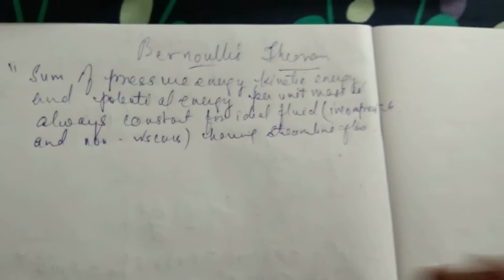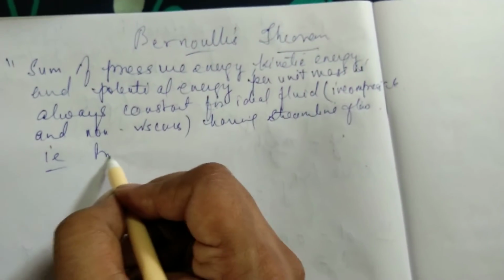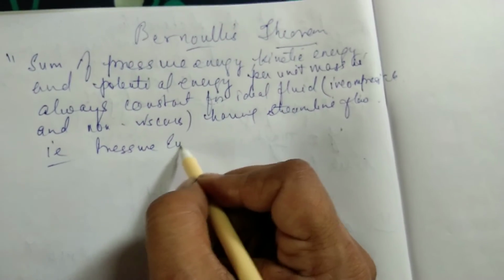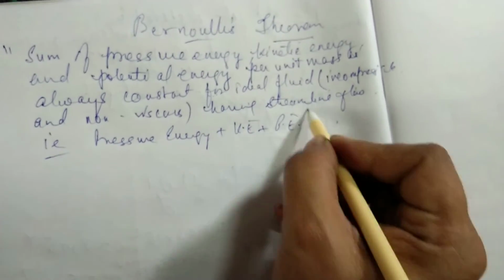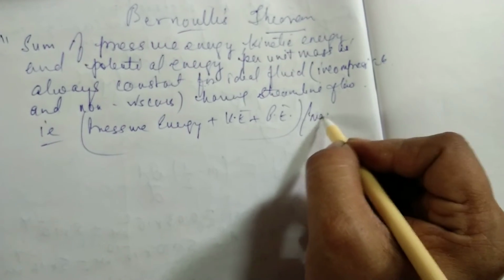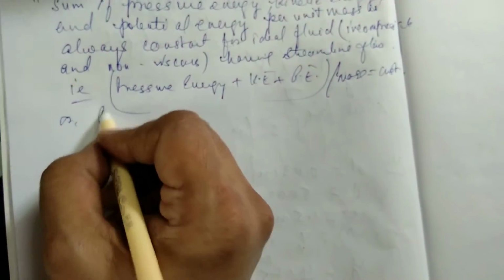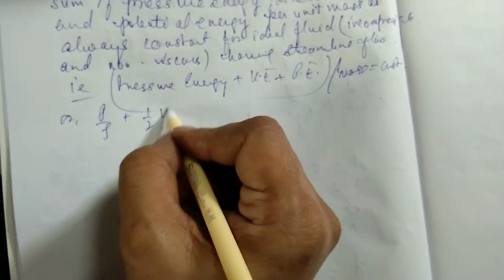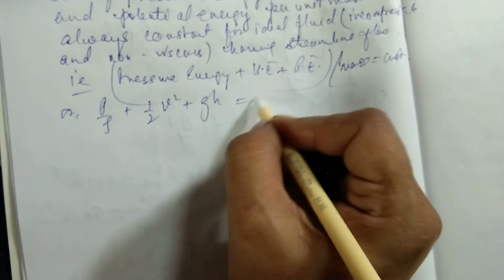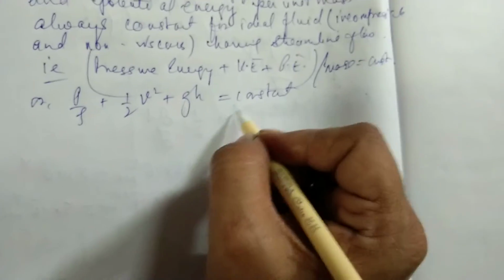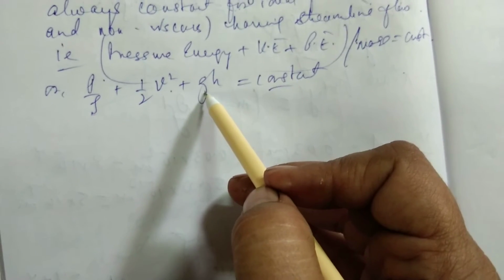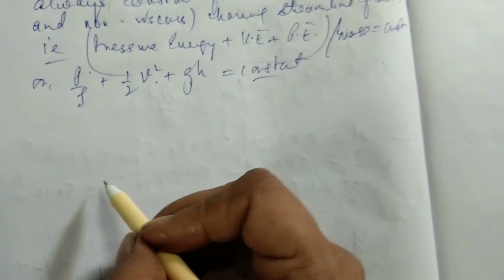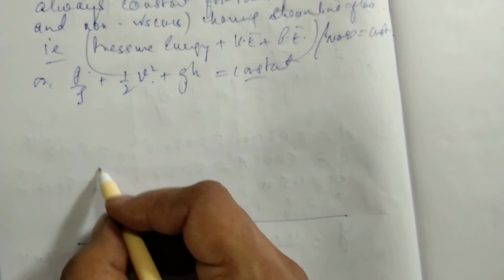So if we just include, we have the pressure energy plus kinetic energy plus potential energy, this whole divided by mass is equal to constant. Or we can write P by rho plus half rho V square plus gH is equal to constant. Okay, so we have got this. P is the pressure, rho is the density, V is the velocity, g is acceleration due to gravity, and h is the height. Now in order to understand more, let us draw a diagram.